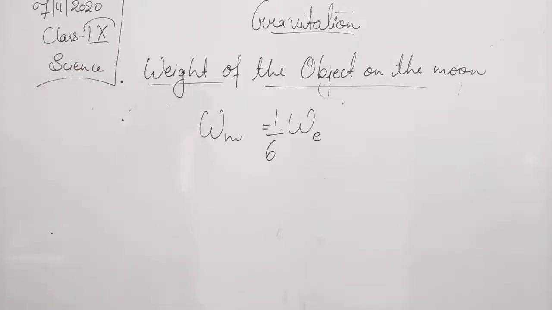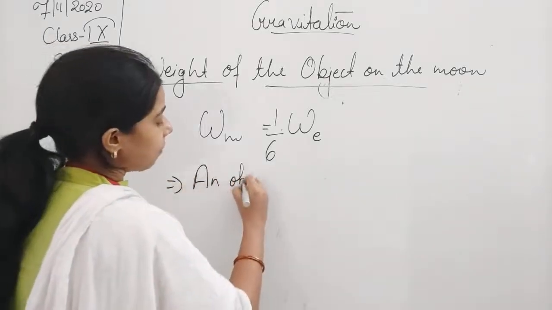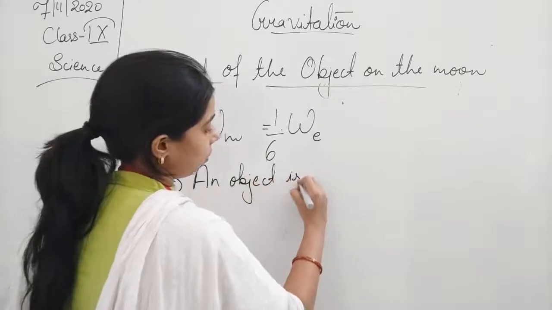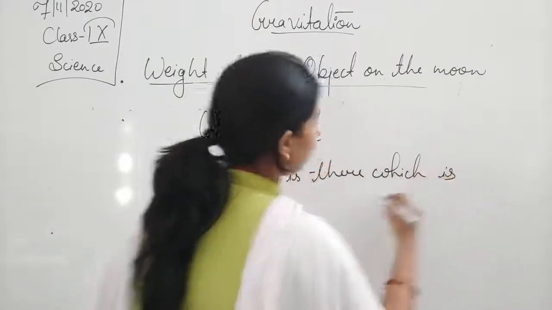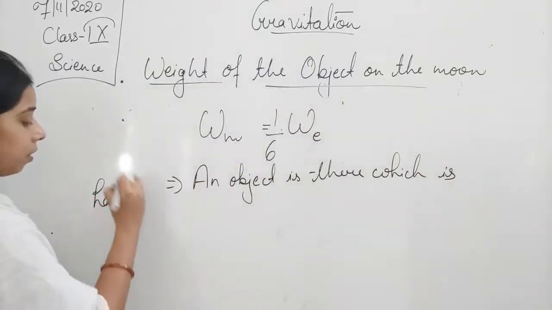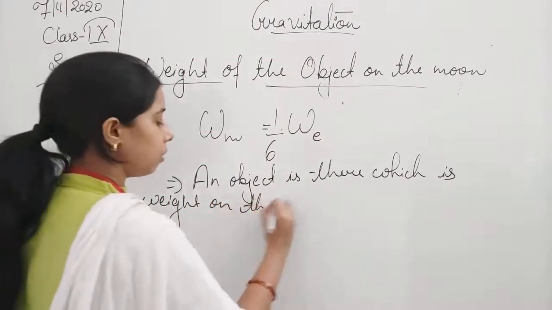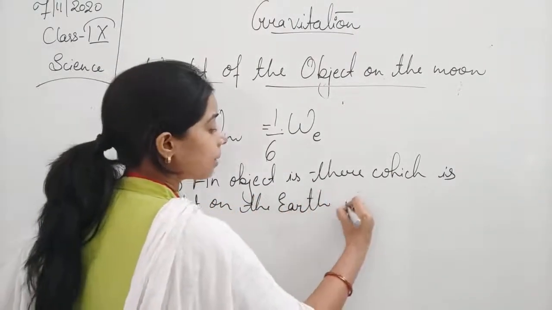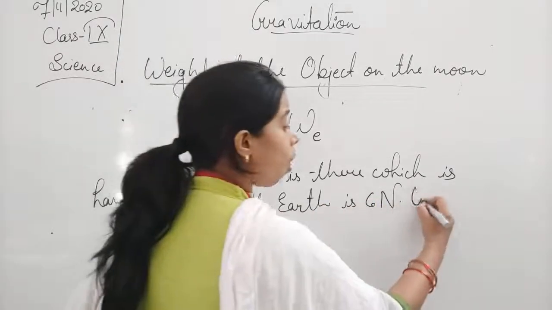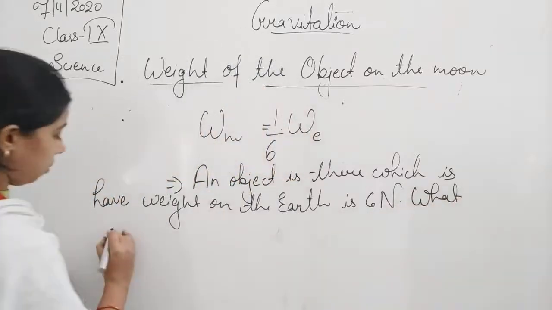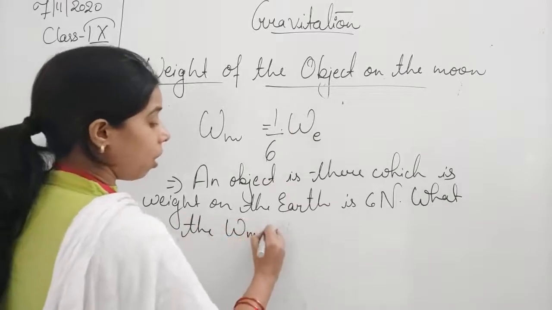Now, suppose, students, the question is like this: an object is there which has a weight on the earth of 6 Newton. So what will be the weight on the moon?